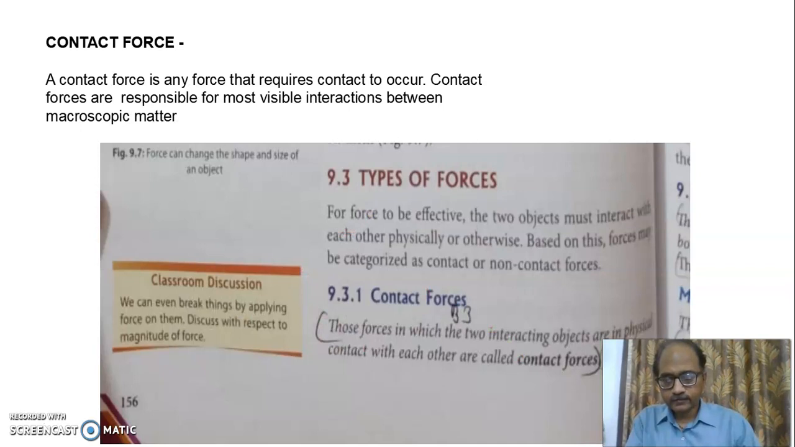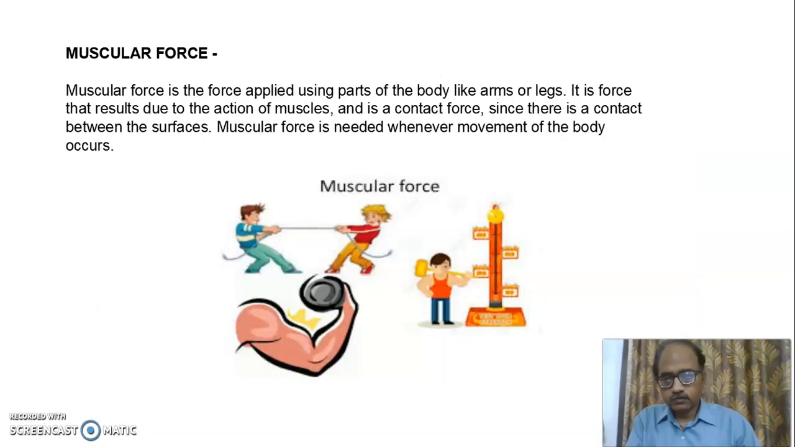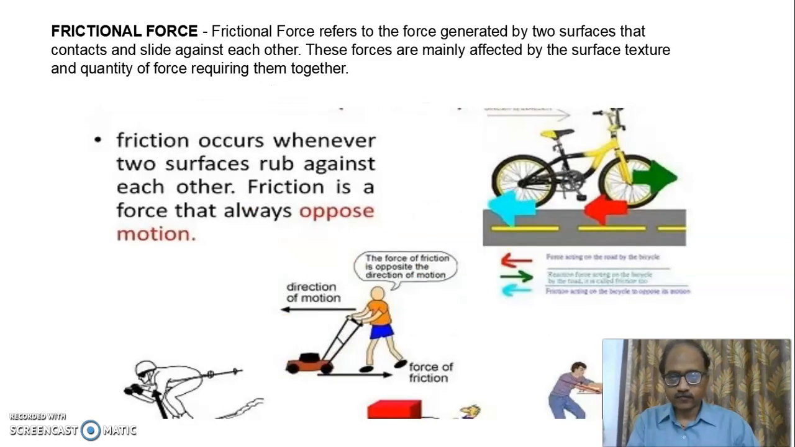Muscular force. When you apply muscle power, then the object can move. To move, we require muscular power, muscular force. To run, to play badminton, to play cricket, you require muscular power. To lift your pencil, to write, requires muscular power. To change the page of your notebook requires muscular power.